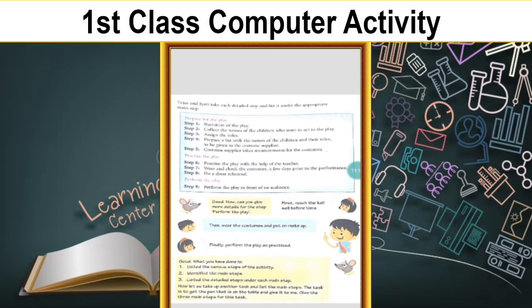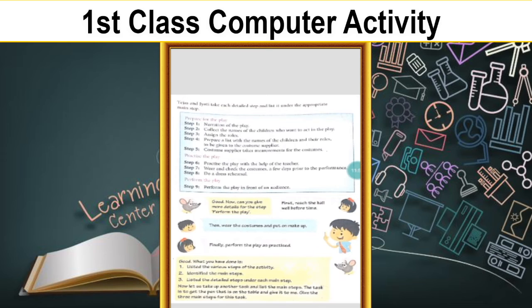Good. Now, can you give more details for this step, perform the play? Yes. First, reach the hall well before time. So they will reach the hall before the time. Then wear the costumes and put on makeup. So, for example, if we do annual day, what will you do? First of all, you will go to the hall, function hall, or auditorium, like that. If you go first, they will give a dress to you, they will do your makeup, isn't it? Finally, perform the play as practiced. So they will play as practiced only.